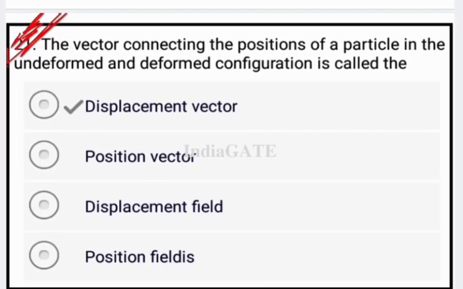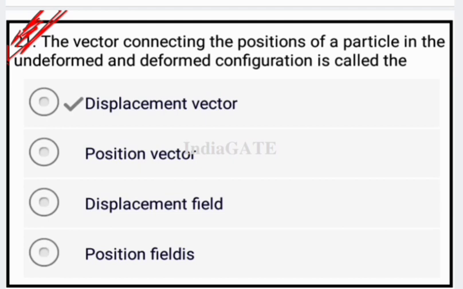Next question is, the vector connecting the positions of a particle in the undeformed and deformed configuration is known as, and is called, the displacement vector. So displacement vector is defined between the undeformed and deformed configuration.